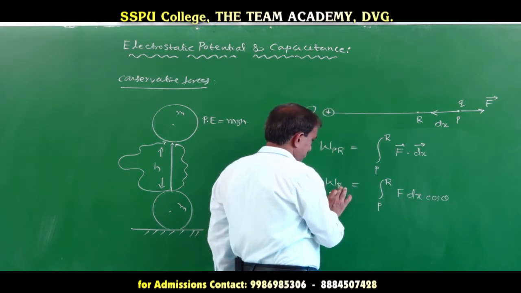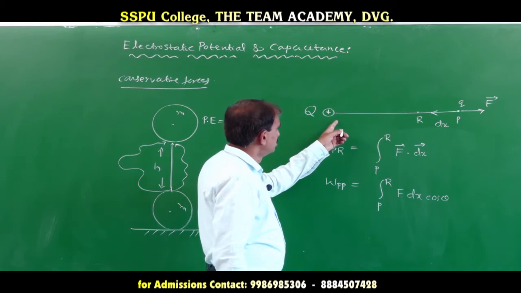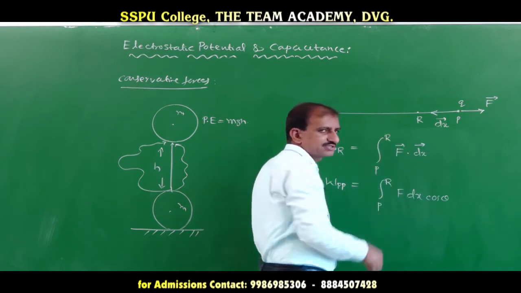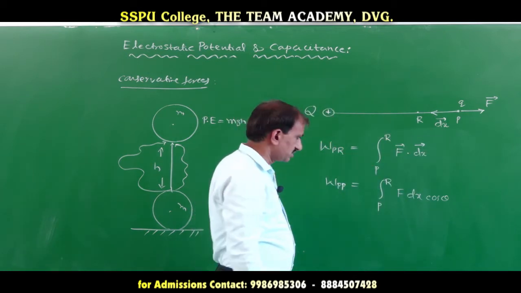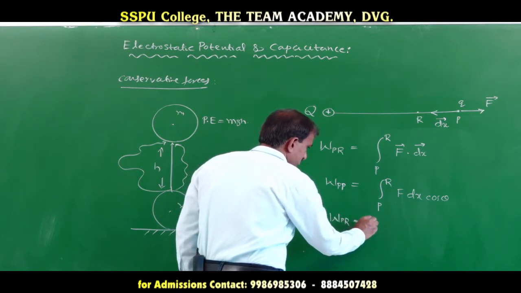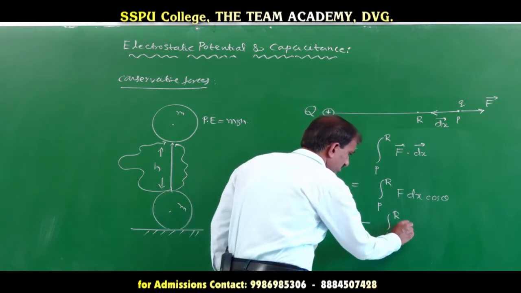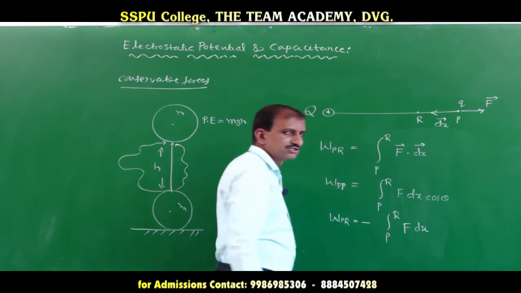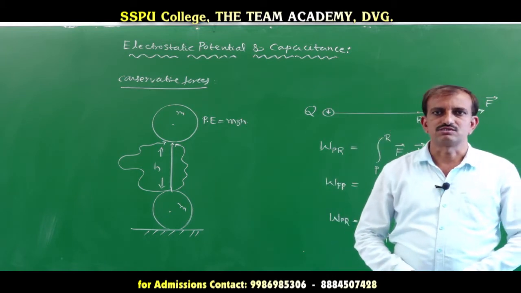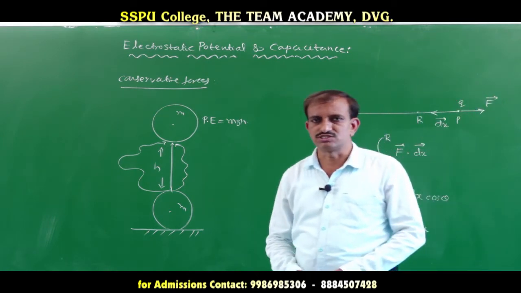Here theta is equal to 180 degrees, since the force vector and the displacement vector are opposite to each other. Therefore, the work done by the electrostatic force is negative, minus the integration from P to R of F dx.